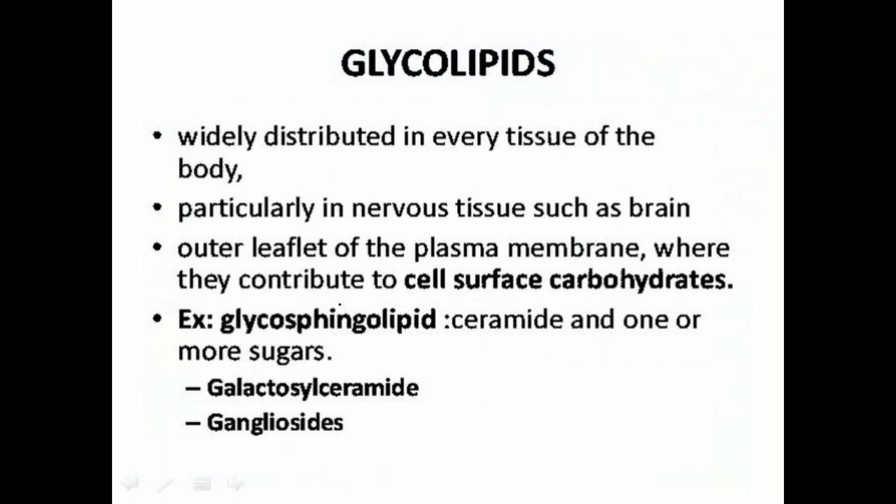Next, another classified form of complex lipids is glycolipids. What is meant by glyco?